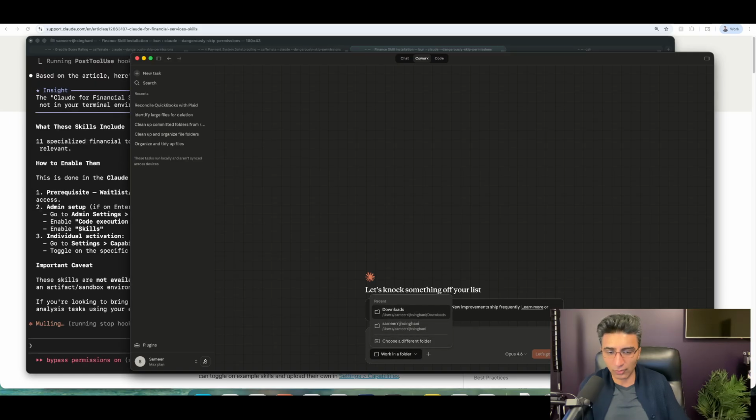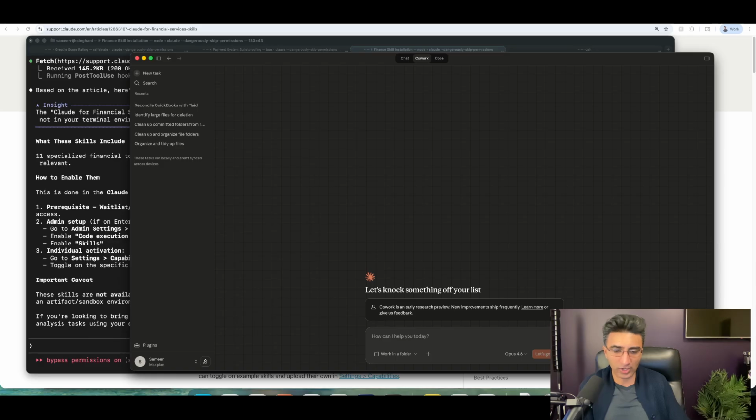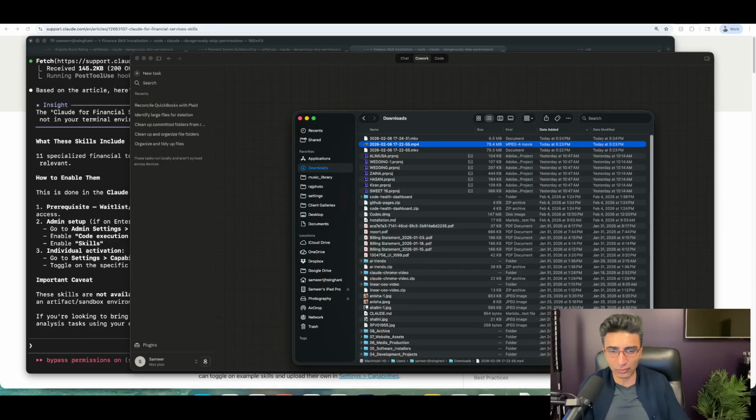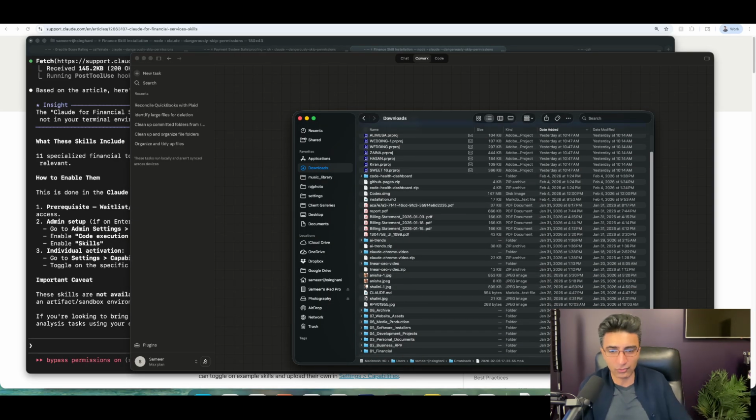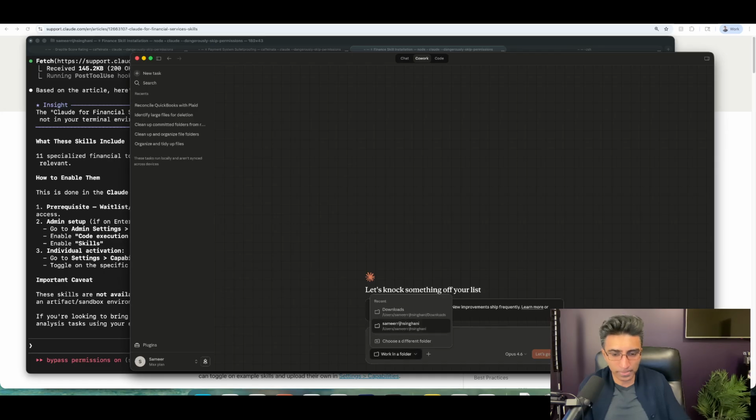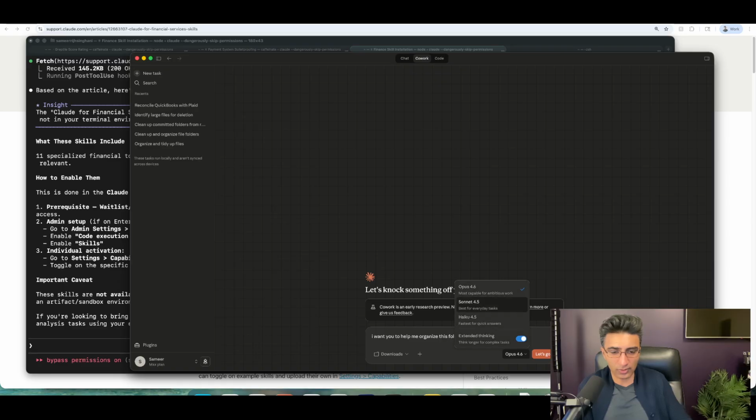I can have it work in a folder. I can have it organize pictures. I can have it organize my downloads folder. Let's say I've got all this crap here in my downloads folder. I can say, downloads, I want you to help me organize this folder. And I can say, let's go. Now you're going to see this drop down here for different types of models.